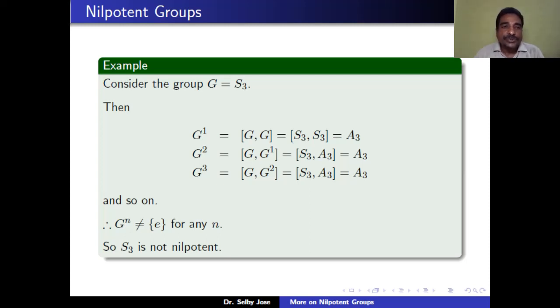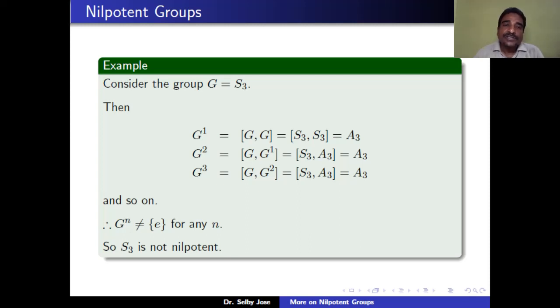Now G_2, by definition, is [G_1, G]. Because G_1 is equal to A3, we have [A3, S3]. In the same way, for any x in A3 and y in S3, xyx^(-1)y^(-1) is always an even permutation, so it is contained in A3. And not every element of S3 commutes with every element of A3.